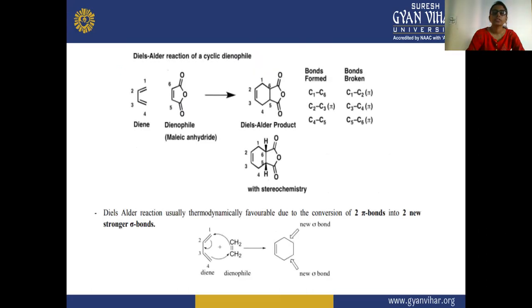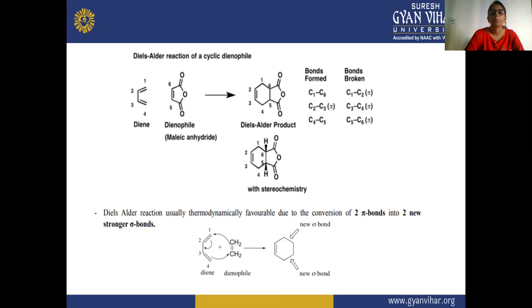So here you can see the Diels-Alder reaction of a cyclic dienophile. Here the diene reacts with a dienophile, maleic anhydride. We have taken the example of maleic anhydride, and there is a formation of the Diels-Alder product.